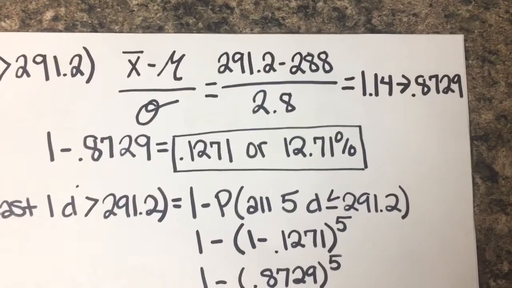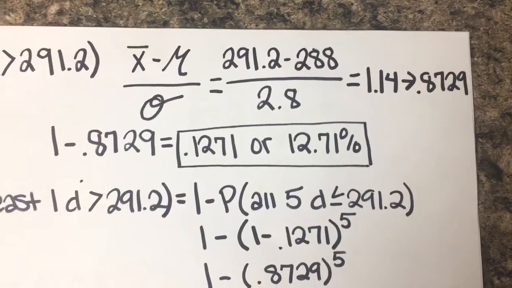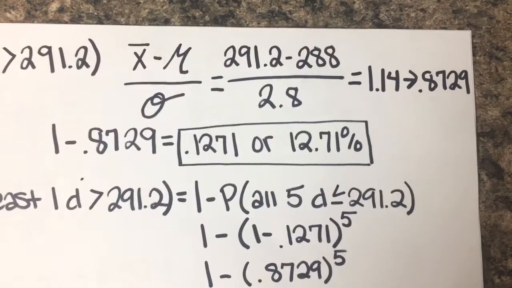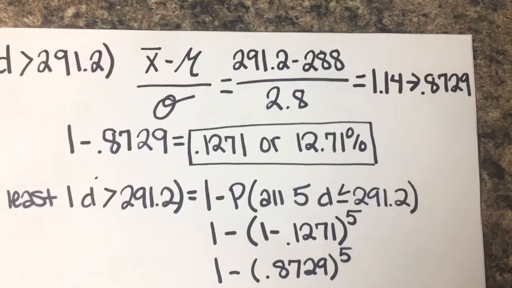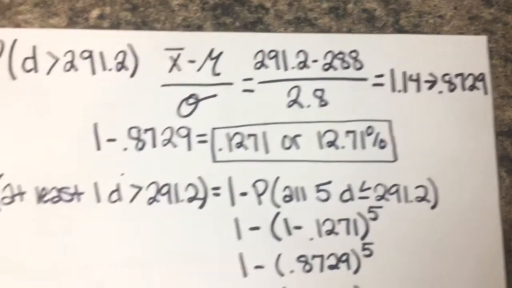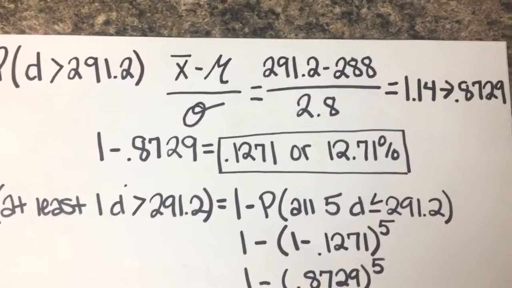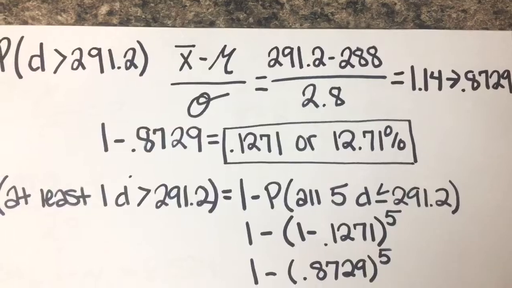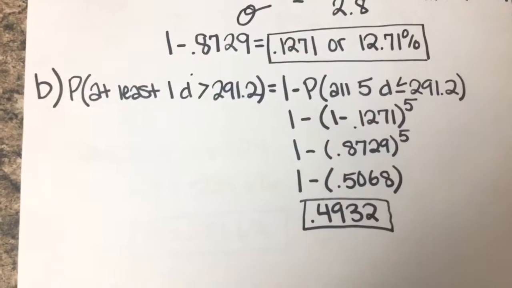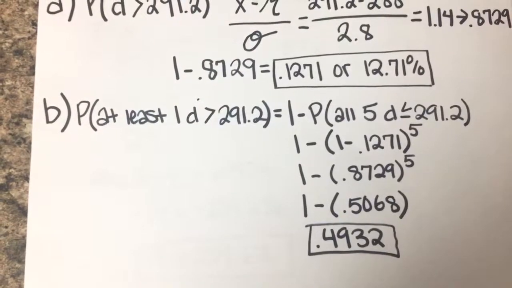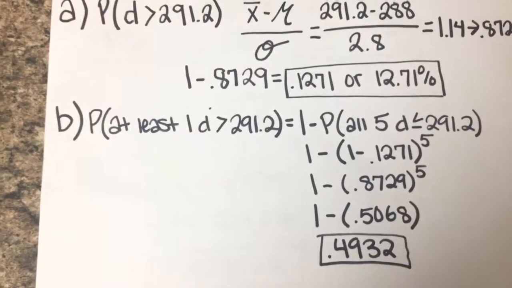Then you go to your table A and find that, and you're going to get 0.8729. But we're trying to see if it's above 291.2, so you're going to subtract that from 1, which gives you 0.1271 or 12.71%.